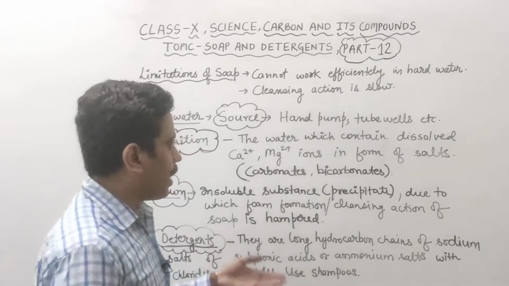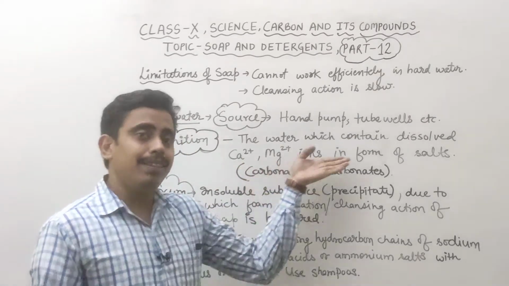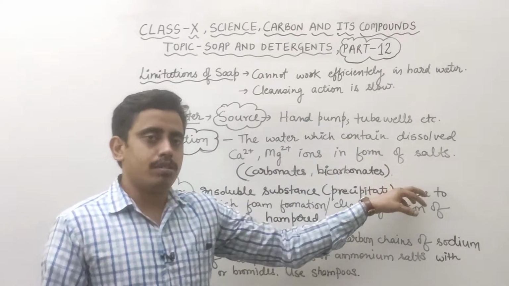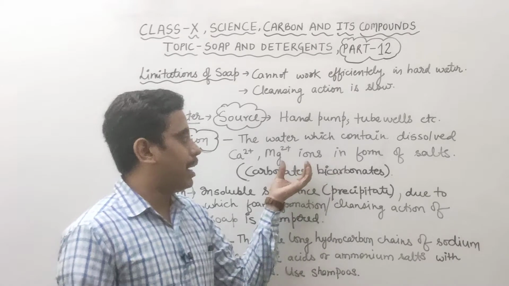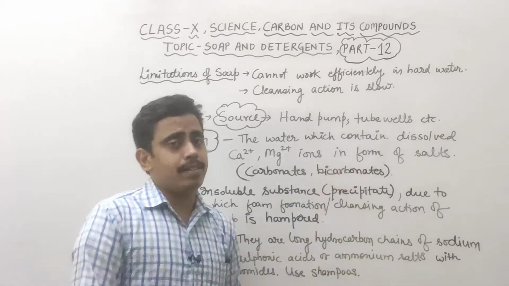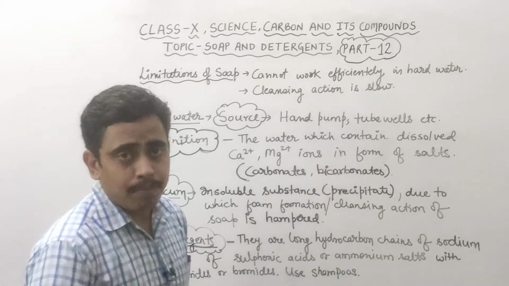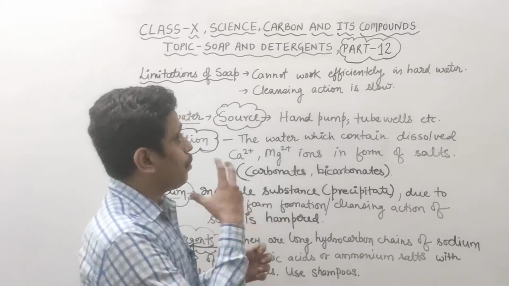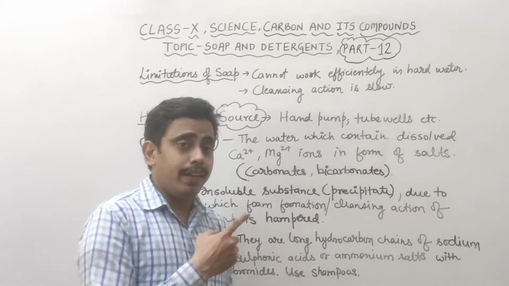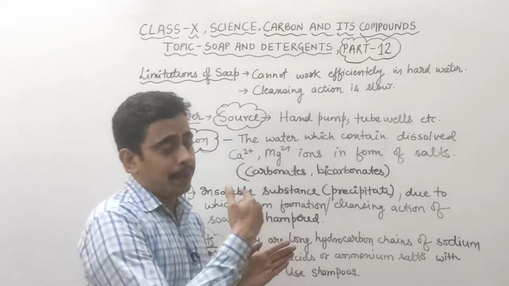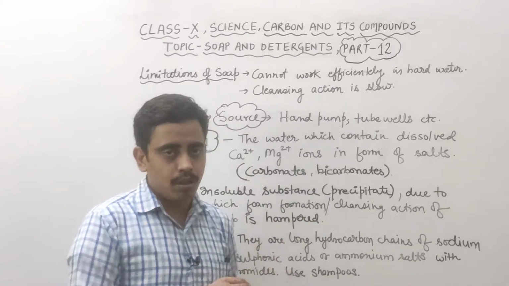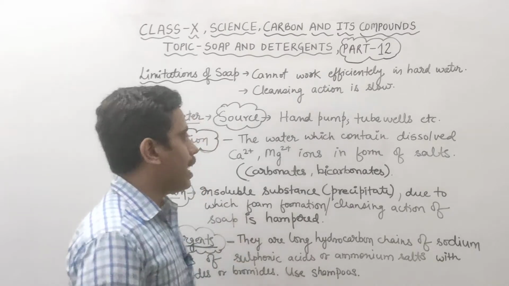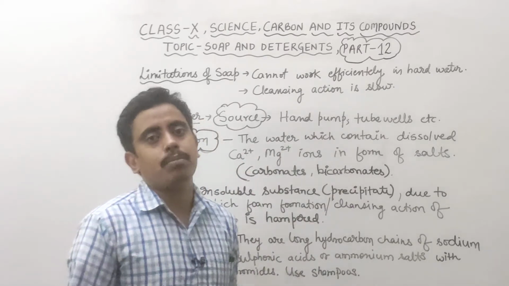Due to the presence of calcium and magnesium ions in the form of salts, the water becomes hard. These calcium and magnesium ions replace the sodium and potassium ions from the soap formula. We studied the chemical composition of soap in the previous video, that soap has sodium and potassium ions. These ions are replaced by calcium and magnesium ions.